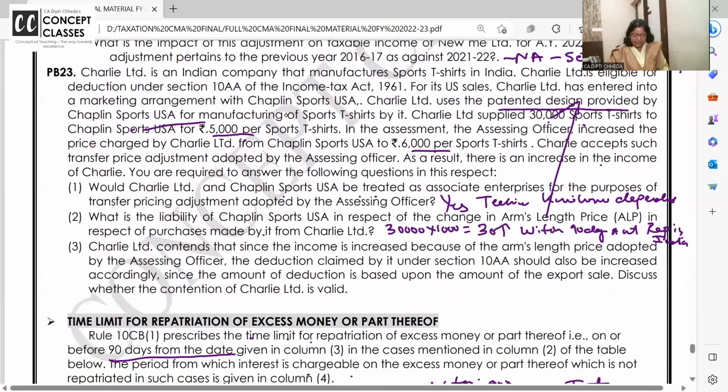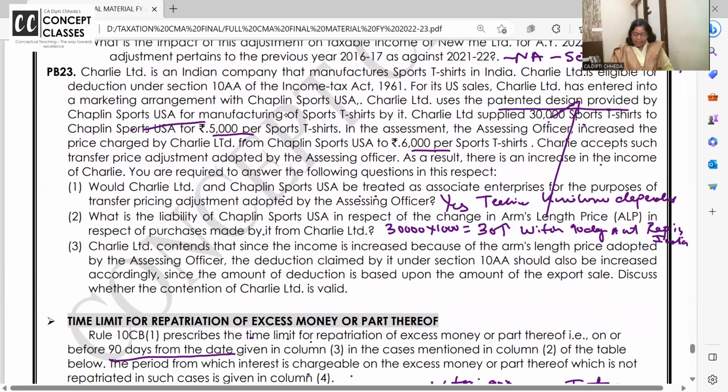ठीक है. Next. Charlie Limited contends that since the income has increased because of the ALP adopted by AO, deduction claimed by it under section 10AA would not be increased. Okay. Is this correct? Answer is yes. Acha, they said deduction should also be increased. Then the answer is no, sorry. I said it will not increase. Take a pause and listen to me.